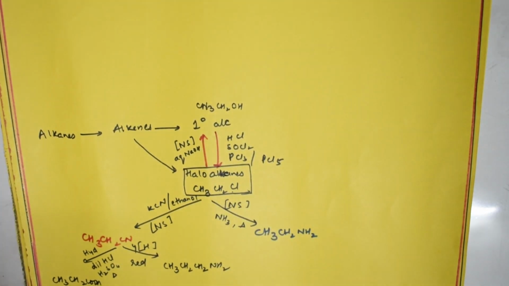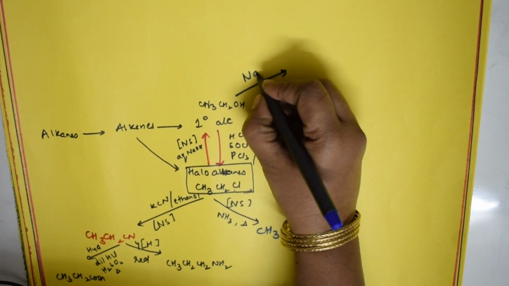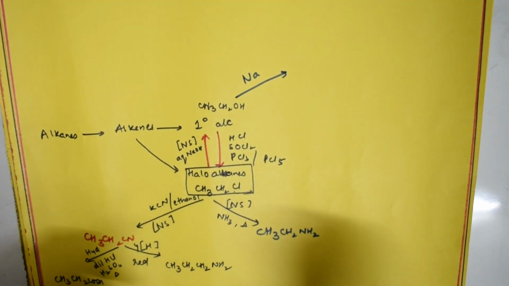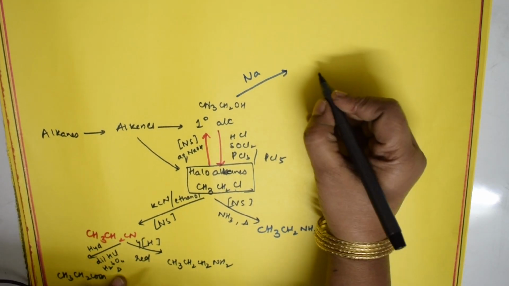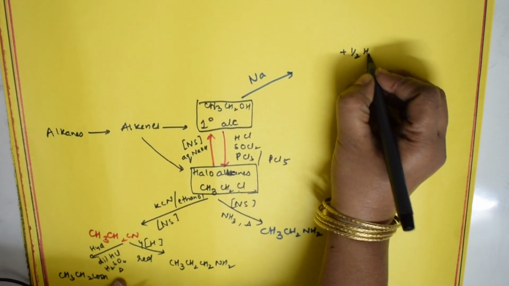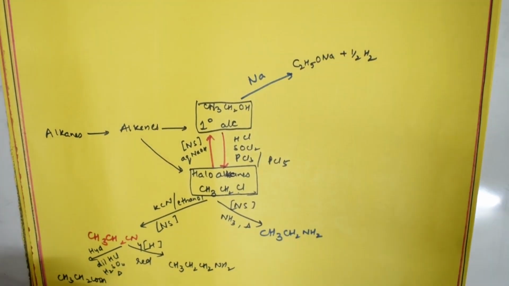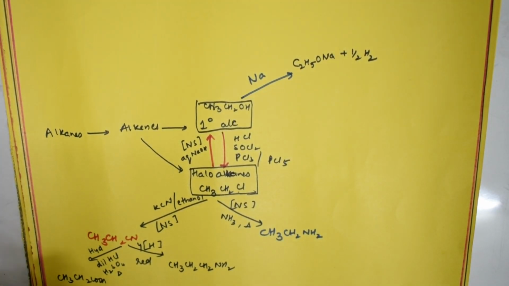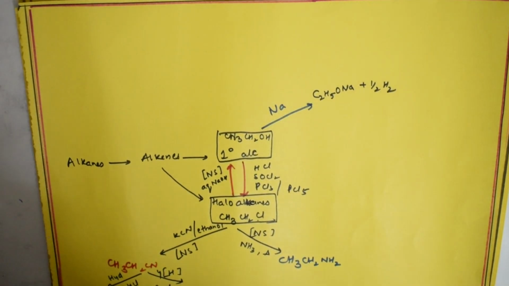Now let's see. Suppose to the same primary alcohol, let us assume I am introducing sodium metal. When you are adding a metal to something, hydrogen gas is evolved, isn't it? So the hydrogen comes out as half H2, and what is left is C2H5ONa. Sodium ethoxide I get. This is fine with the primary alcohols. Now suppose there is a secondary alcohol. Let us assume a secondary alcohol is there. Now primary alcohol, I have got this.